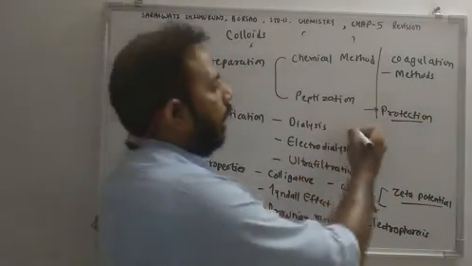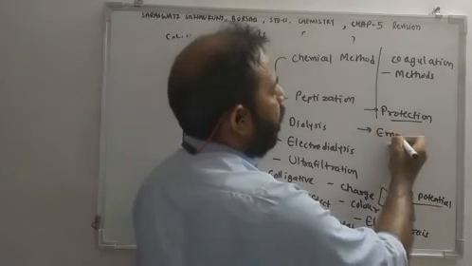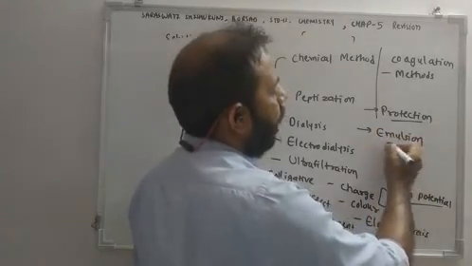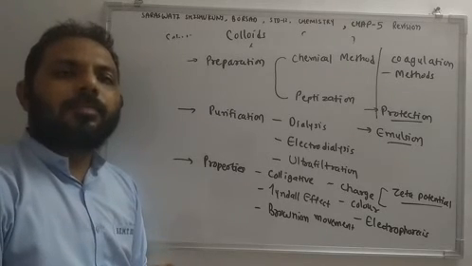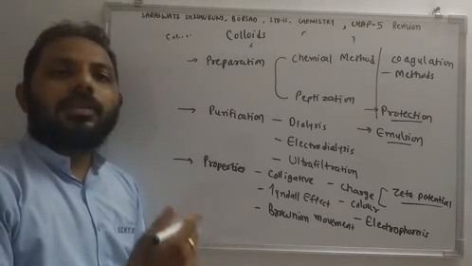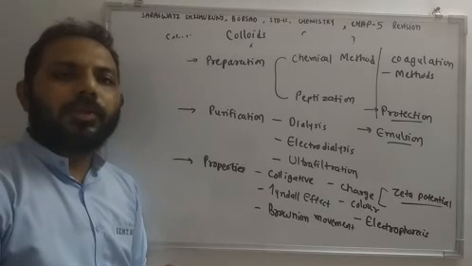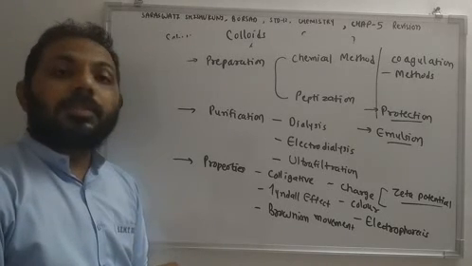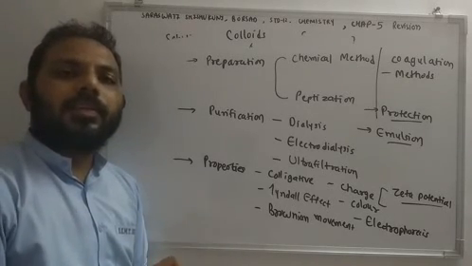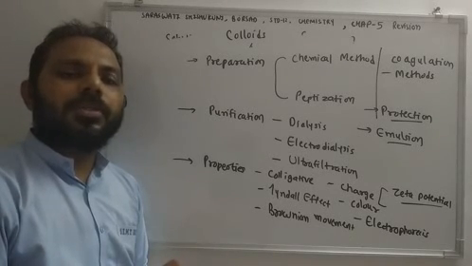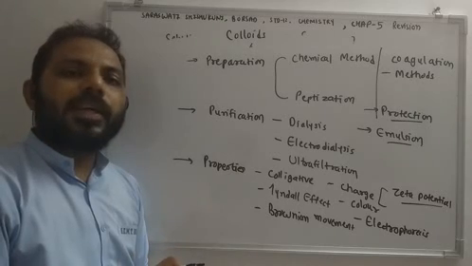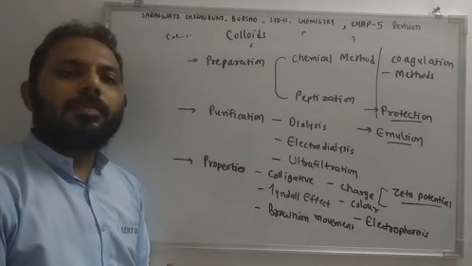Then last topic of this chapter is emulsion. Okay. So these are the topics of chapter number 5. If you have any doubt in any of the topic, please let me know. And please read chapter very well. This is one of the important chapter, and this is one of the scoring chapter of 12th chemistry. So please read this chapter carefully. If you have any doubt, please let me know. Okay.